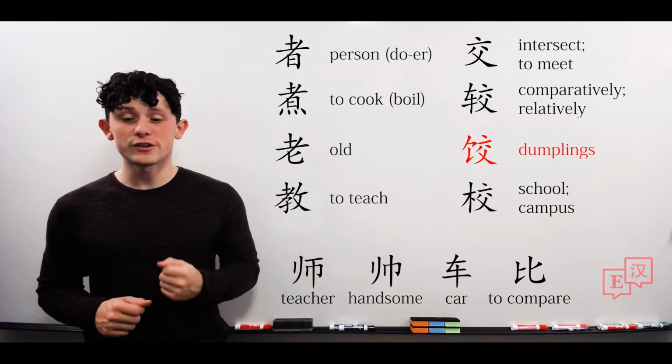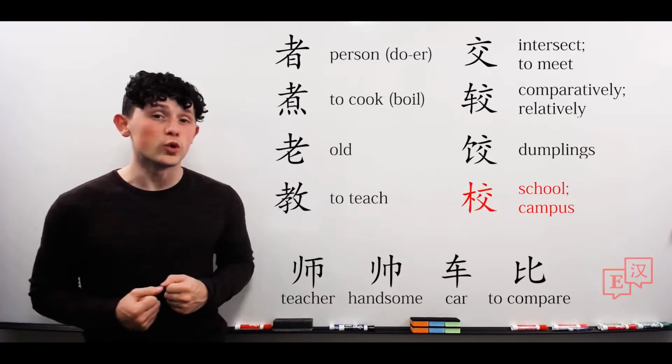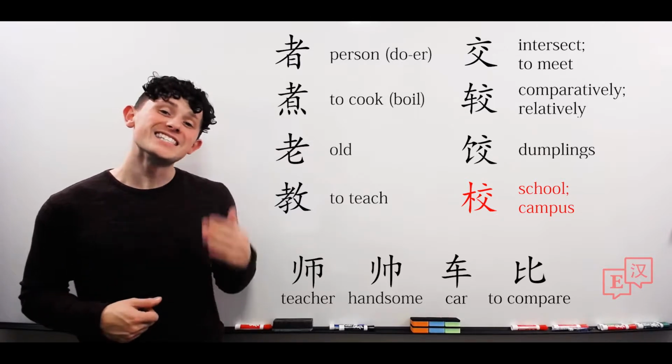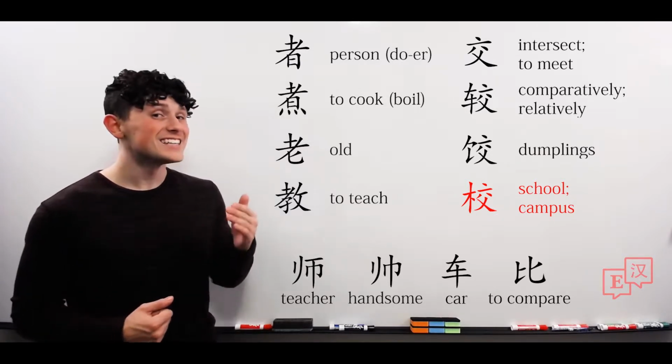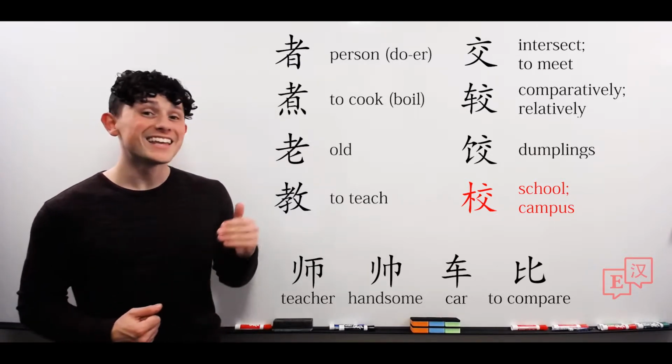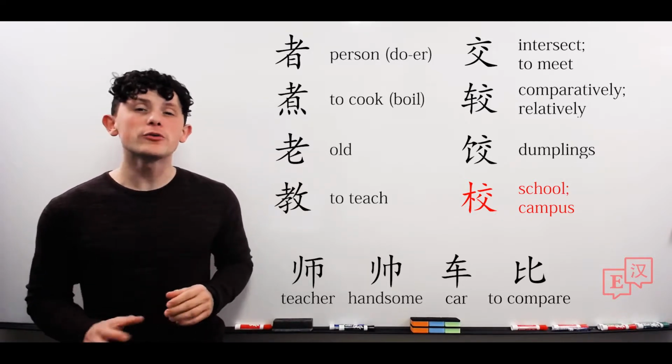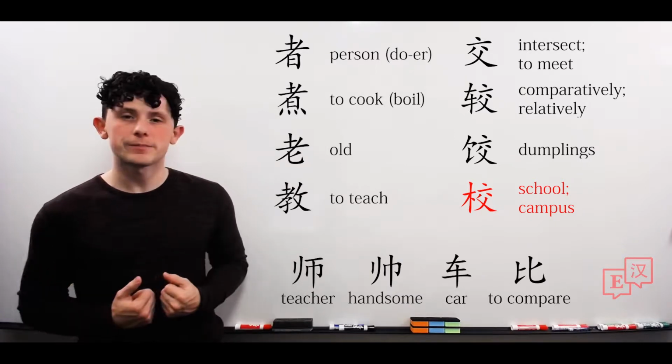And our last character in this set is the character for school. 教 with a tree next to it. This is pronounced 校. 校, like small with a falling tone. 校. And note this means school as in the concept of a campus.